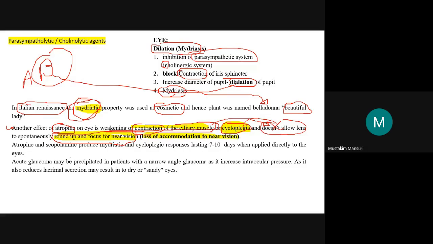And simply, that is why it is used as a mydriatic and cycloplegic. Atropine as well as the another class of the agent, that is the scopolamine. This atropine and scopolamine that produces the mydriatic and cycloplegic, but it is having the long duration of action. That is why it's semi-synthetic derivative.